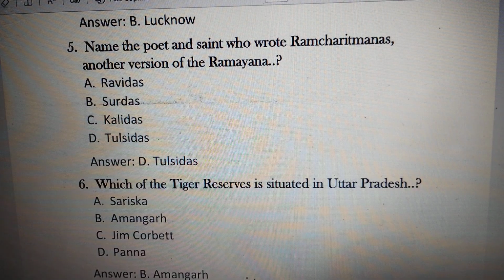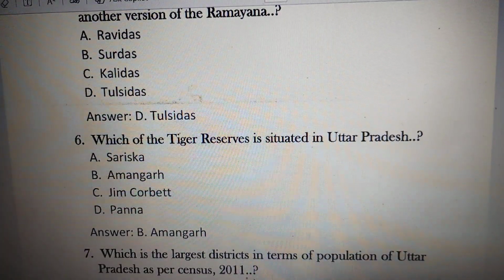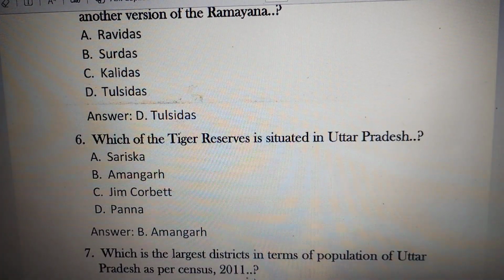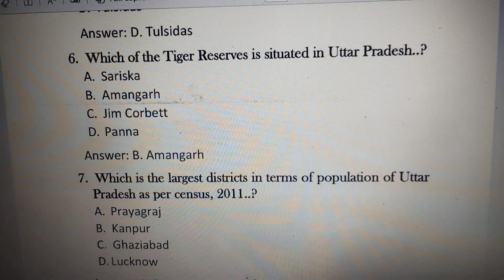Originally, the Ramayana is written in the Sanskrit language, which was written by Ved Vyas, while the other options like Ravidas and Surdas were Bhakti saints of medieval times. Ravidas was born in Banaras, Surdas was born in Western UP. He was a devotee of Lord Krishna, while Kalidas was a great poet in the court of Chandragupta Vikramaditya II in the Gupta era. So Bhakti saints and poets become quite important from the exam point of view. Look at the next question.